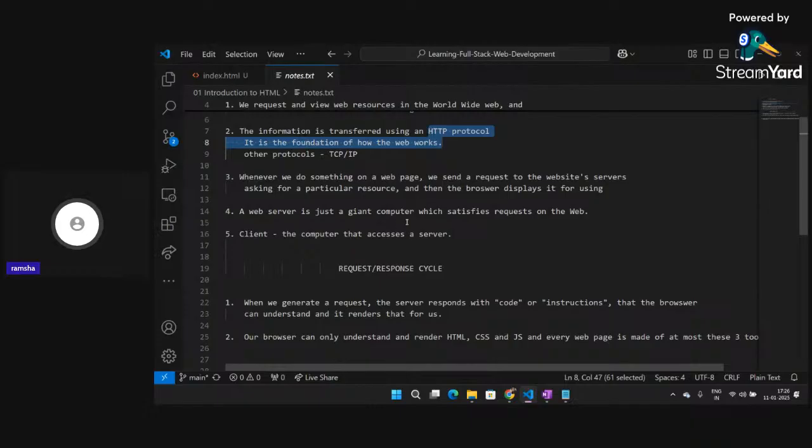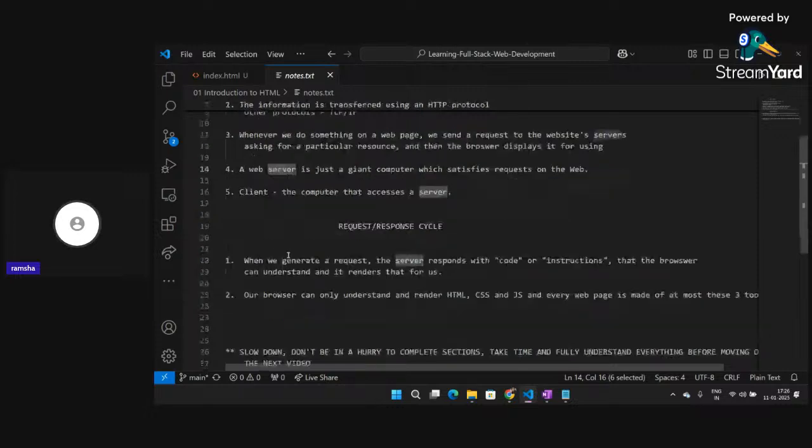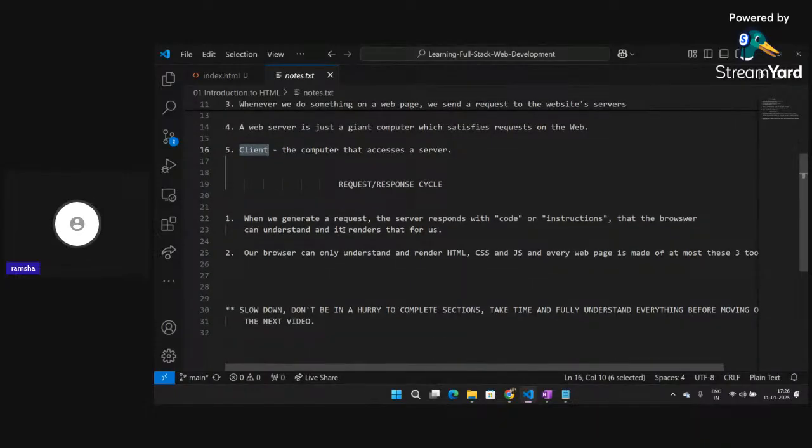So a web server is just like a giant computer. There is a server in some place and it is working. The client is the computer that is accessing that particular server. Now the request-response cycle: when we generate a request, the server responds with a code of instructions that the browser can understand, and it renders that for us.